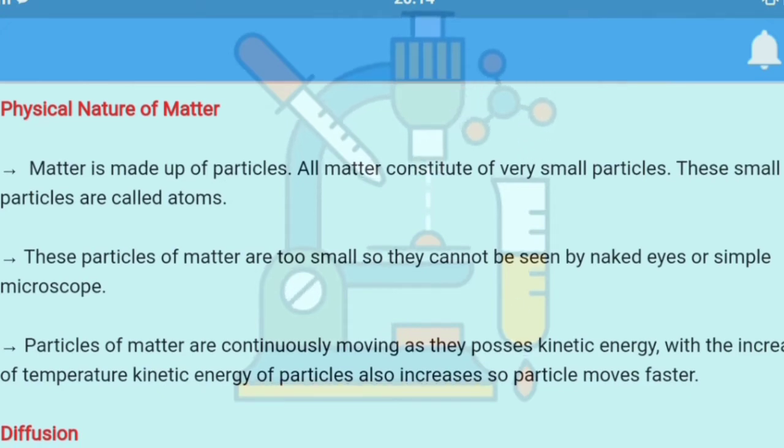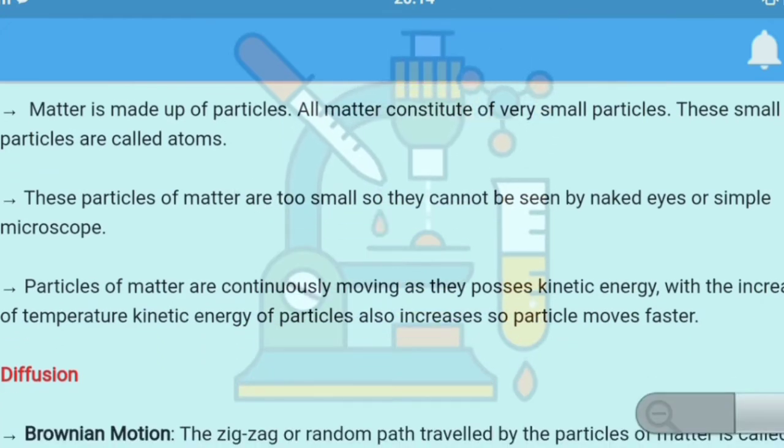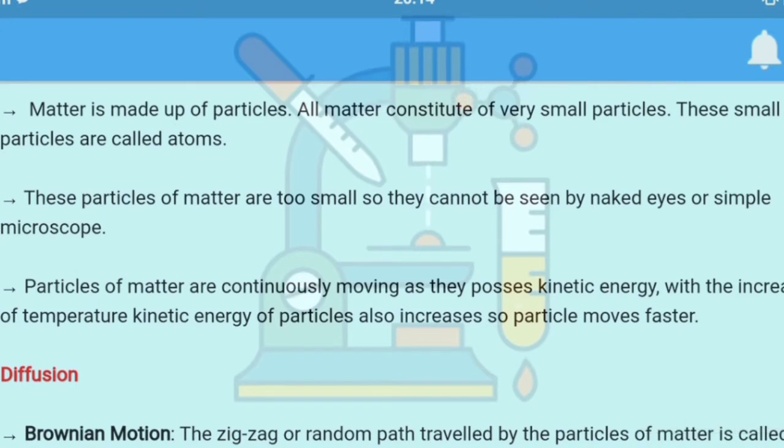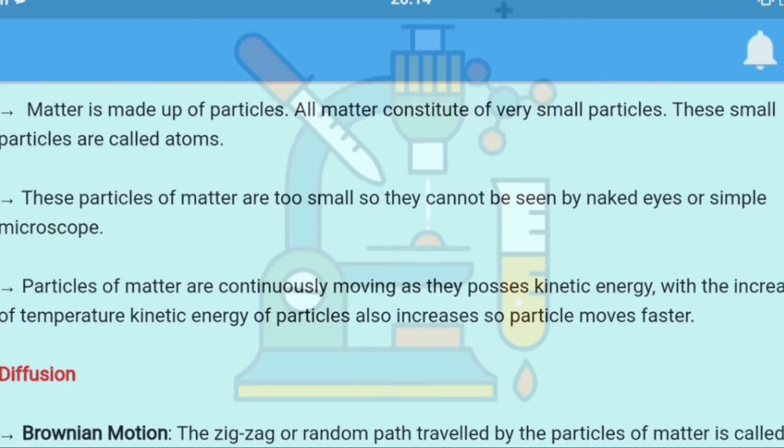Particles of matter attract each other, and particles of matter are continuously moving as they possess kinetic energy, that is 1 upon 2 mv square. Means if there is rise in the temperature, there will be rise in the kinetic energy, that is the velocity of the particle. The speed of the movement of the particle will increase. With the increase of temperature, kinetic energy of particles also increase. So particle moves faster, and like this the state of matter gets changed.